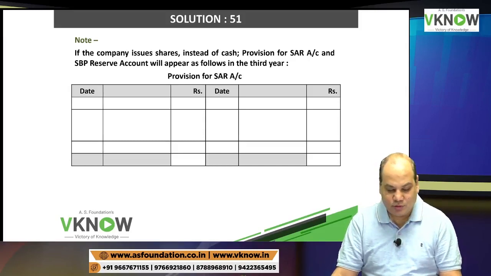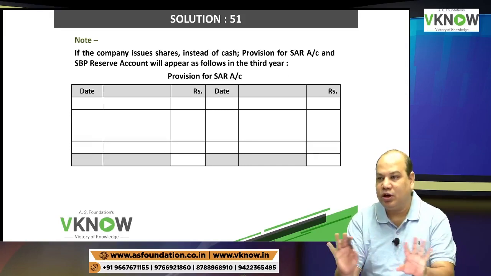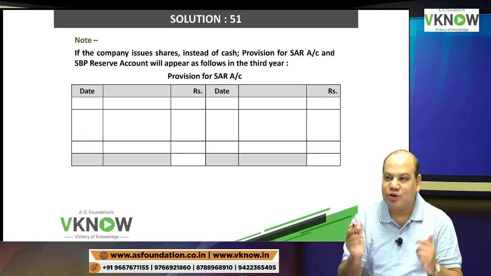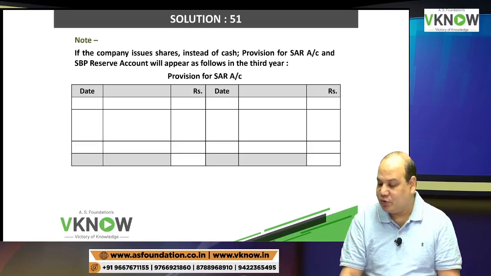Suppose in your exam this question comes and they say the entity initially wanted to give cash, you did the accounting, but in the third year you changed your mind. So what will be the treatment?